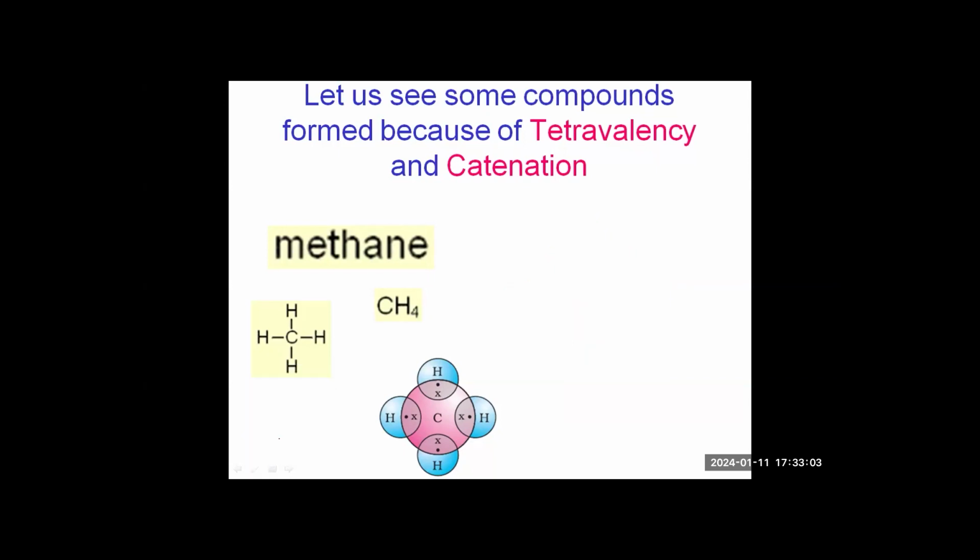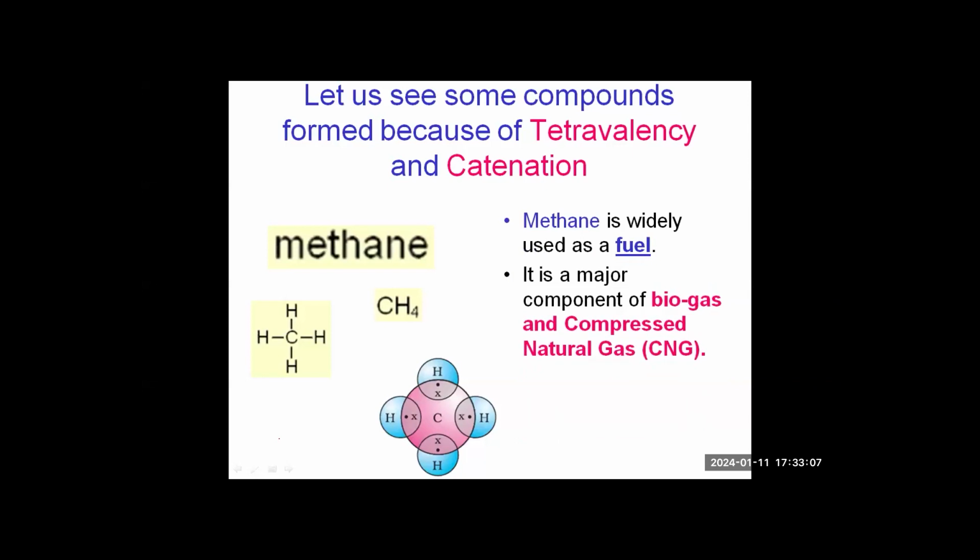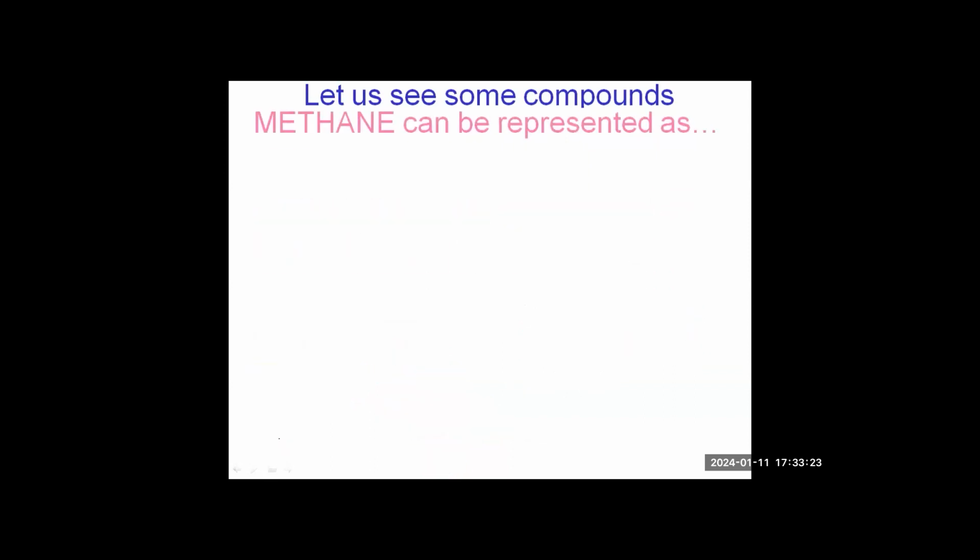Okay. So methane is, as I told you, a biogas. The common name is CNG also. Hydrogen is monovalent, carbon is tetravalent. This is one of the hydrocarbons. Hydrocarbons are the compounds which are made of only hydrogen and carbon.